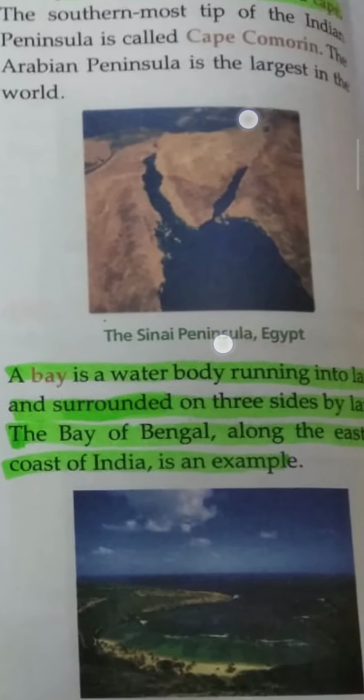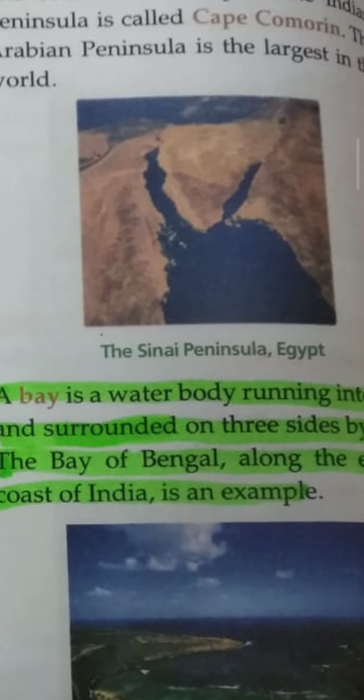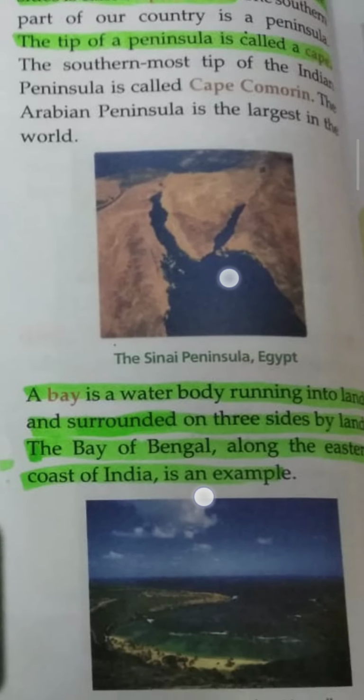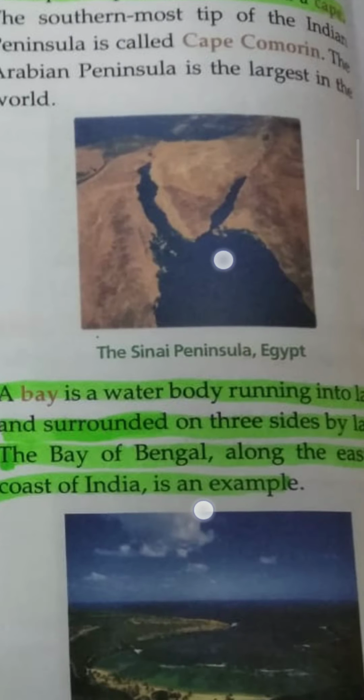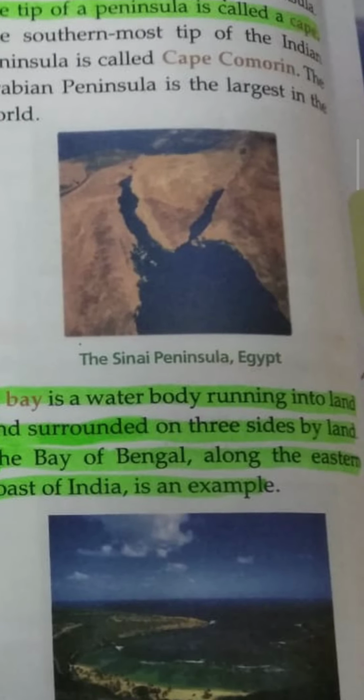What is a bay? Just the opposite. A bay is a water body running into land and surrounded on three sides by land. Just the opposite of the peninsula. A peninsula is surrounded by water from three sides and a bay is surrounded by land from three sides.